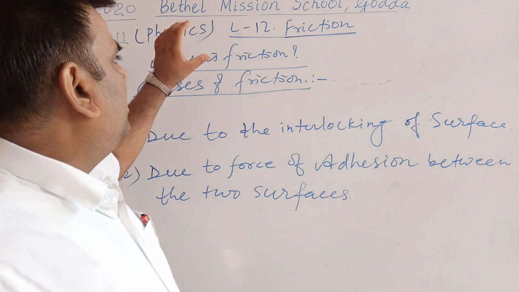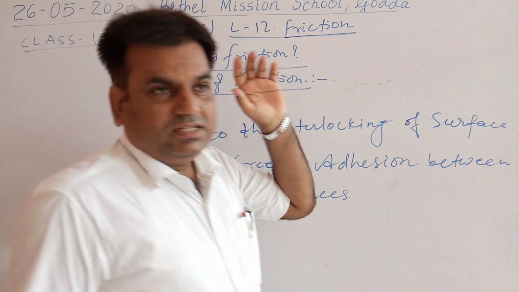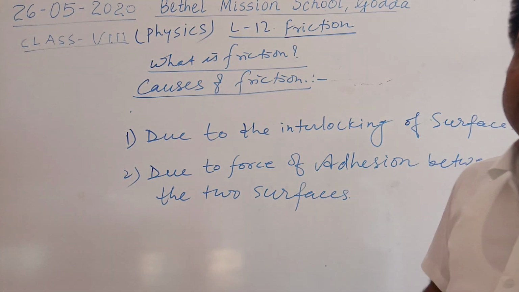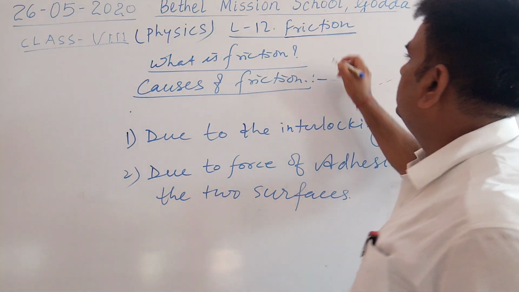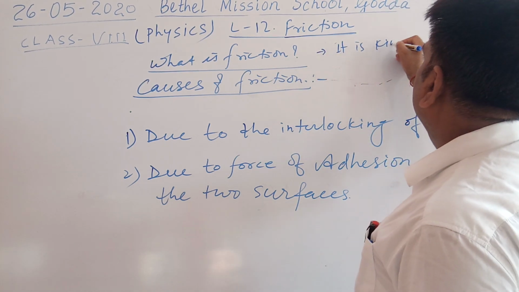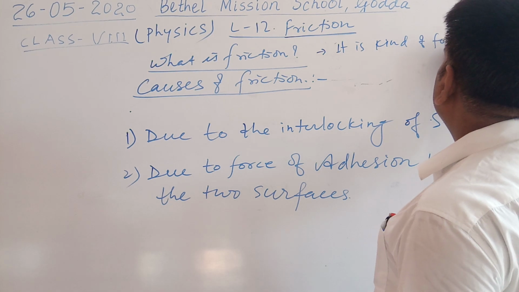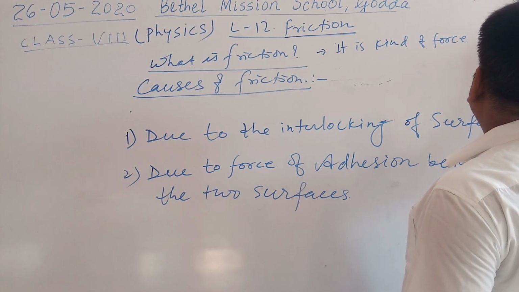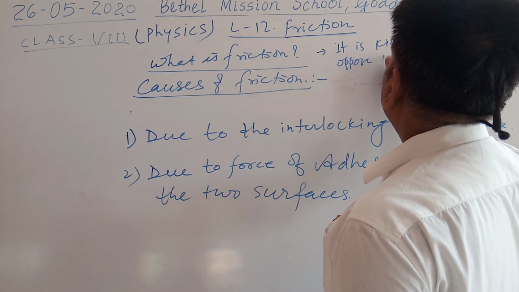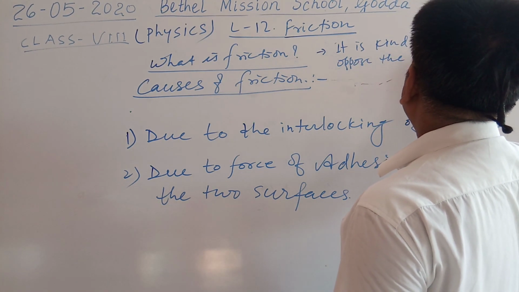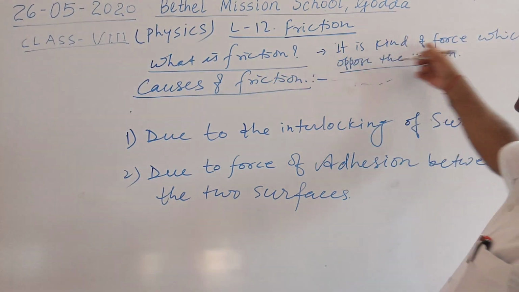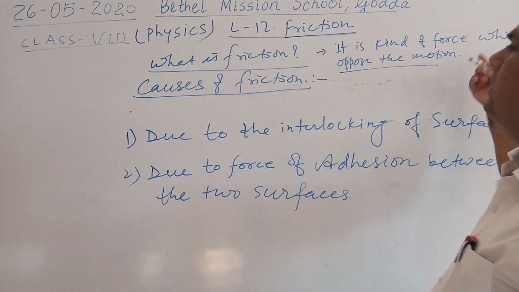So what is friction? Friction is a kind of force which opposes the motion.